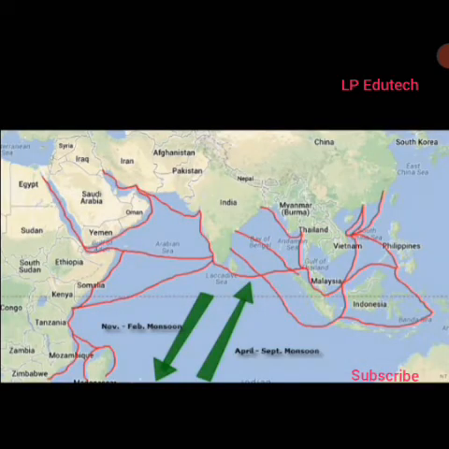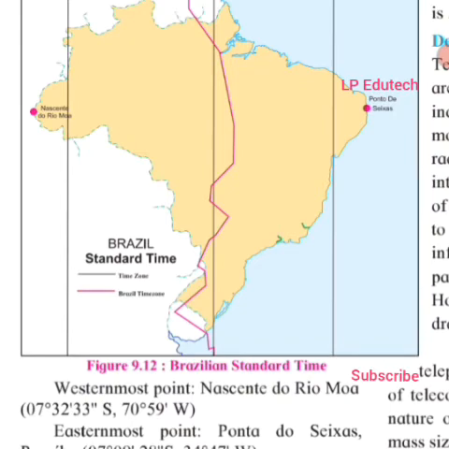This again makes it clear. Now we have already learned that Brazil has a vast longitudinal extent. Here in the figure we can find the easternmost and westernmost points of the Brazil mainland in figure 9.12. Now based on this figure we have a few questions to answer. How many divisions can you see in the map? It is very obvious that you can see 1, 2, 3 and 4. There are four divisions.